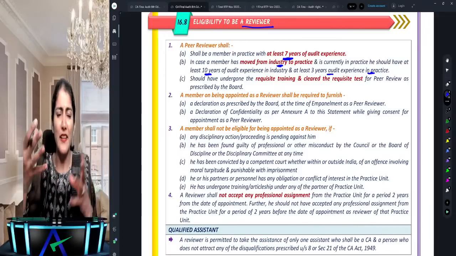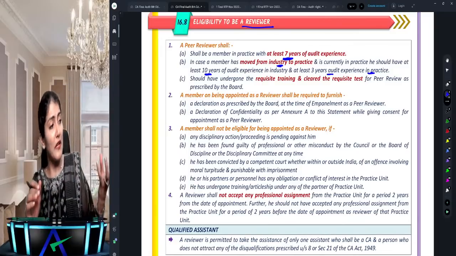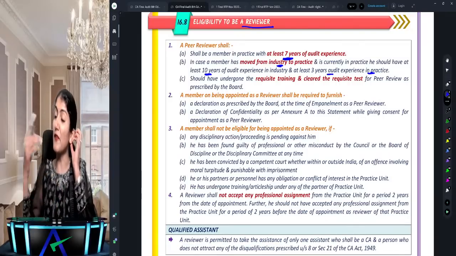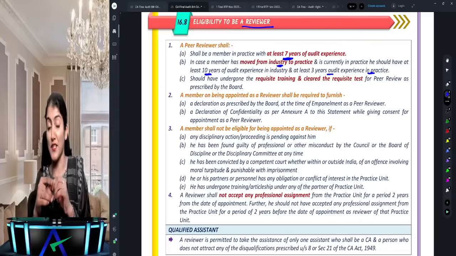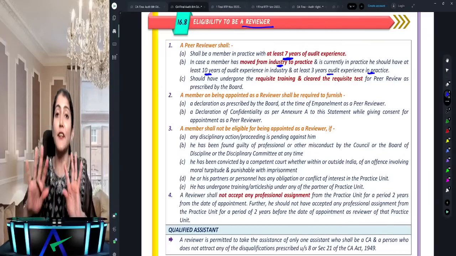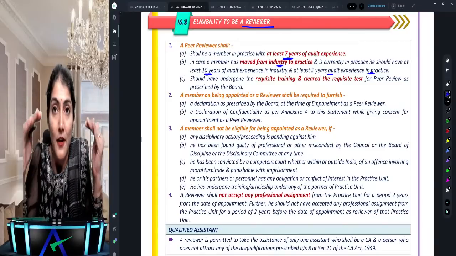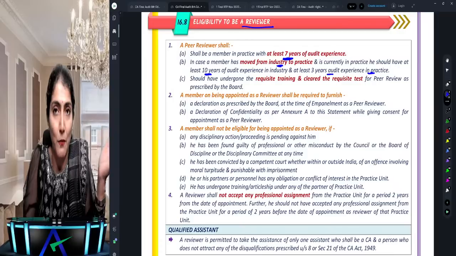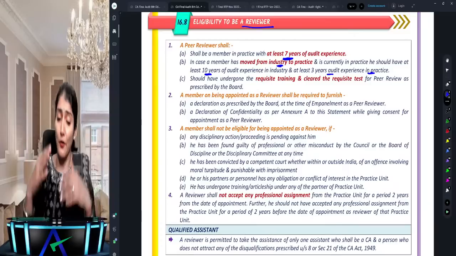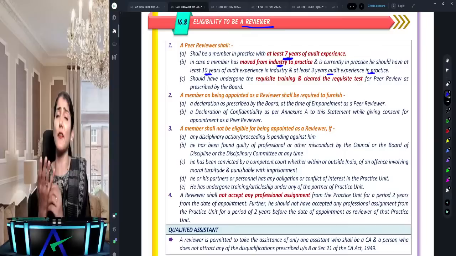And that's a question in your MTP. Those of you who've seen the latest MTP can relate to what I'm saying. It says that he has only 9 years of industry experience, and then you say, oh my God, 10 years of industry experience with 3 years of audit practice experience should be there. But he has 10 years of audit experience now. So if you can't fulfill condition 2 but you fulfill condition 1, then also you are eligible to be a reviewer. So: a member in practice with at least 7 years of audit experience.